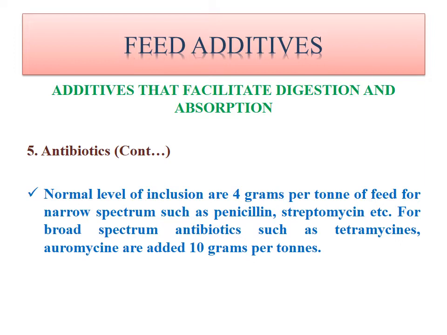Narrow spectrum means it will kill only some bacteria, while broad spectrum antibiotics will kill a large number of species of bacteria. So it is called broad spectrum. Also, the effect of broad spectrum antibiotics will remain for a longer time. So generally in poultry feed we are using broad spectrum antibiotics.